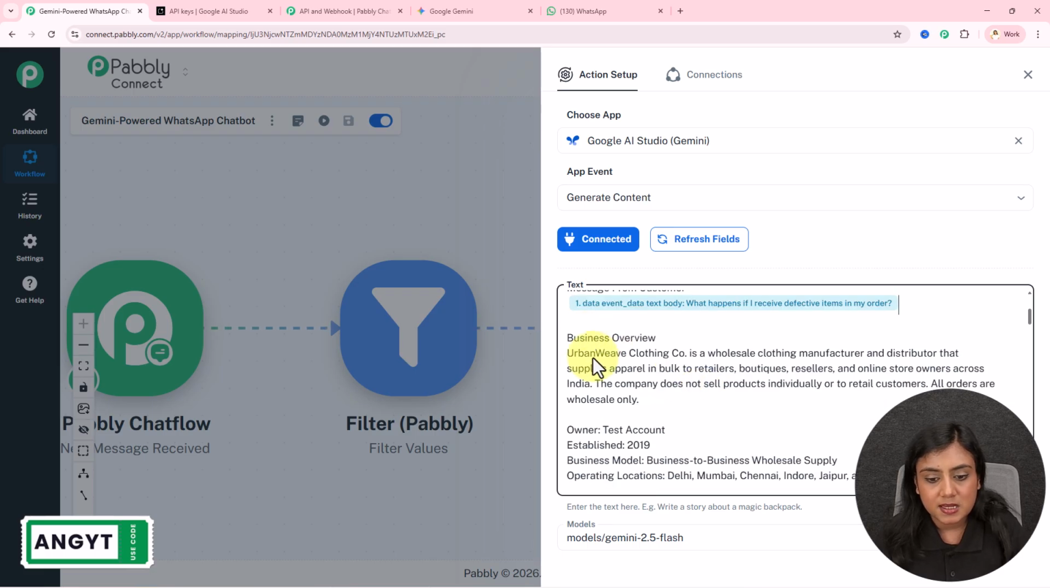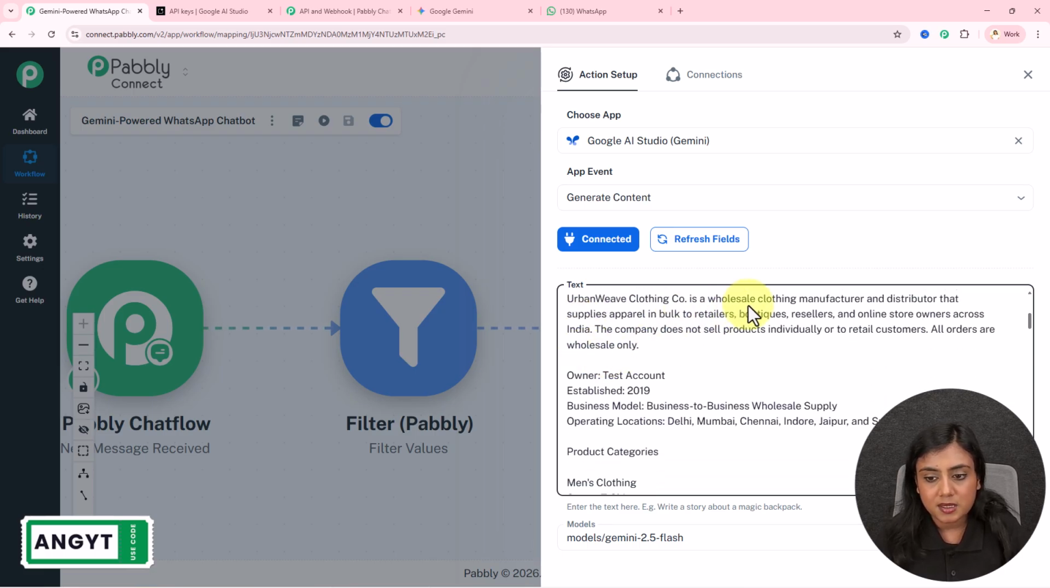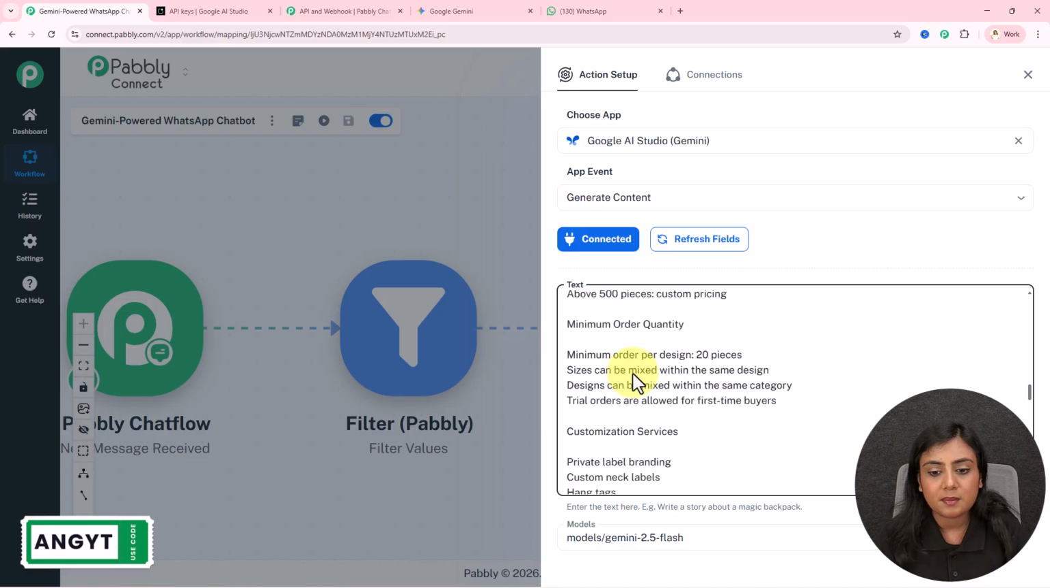Next, you will see the business overview. Urban Weave Clothing Co. is a wholesale clothing manufacturer and distributor that supplies apparel in bulk to retailers, boutiques, resellers, and online store owners across India. The company does not sell products individually to retail customers. All the orders are wholesale only. You can see I've entered the detail of my business in brief right here.